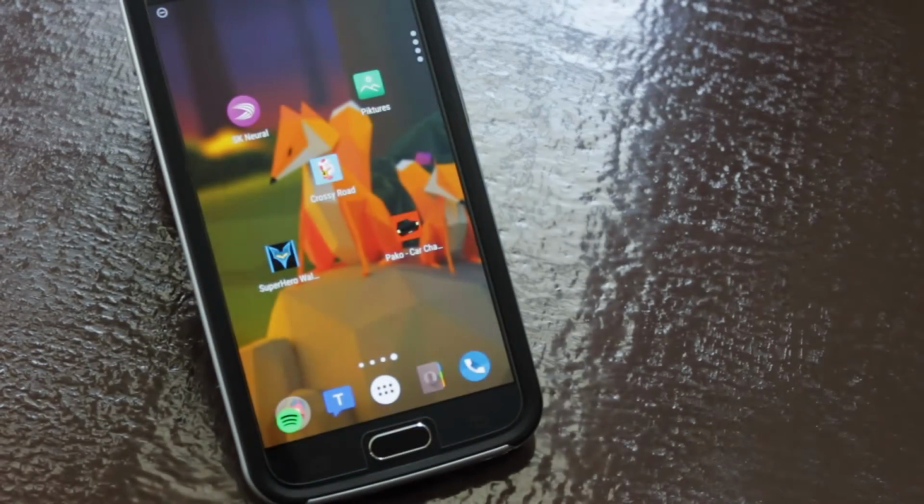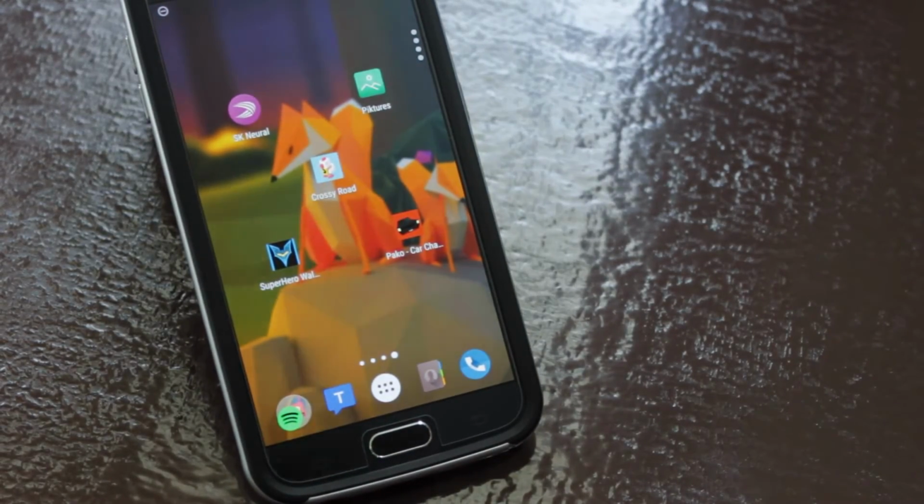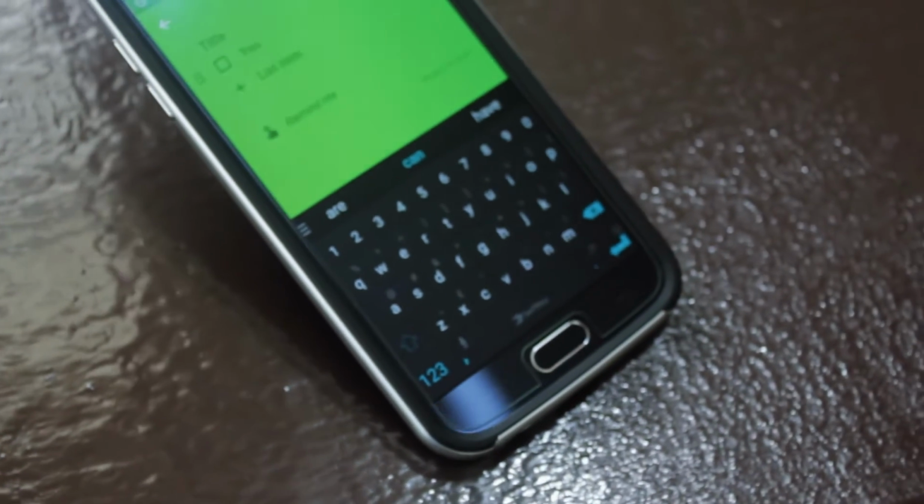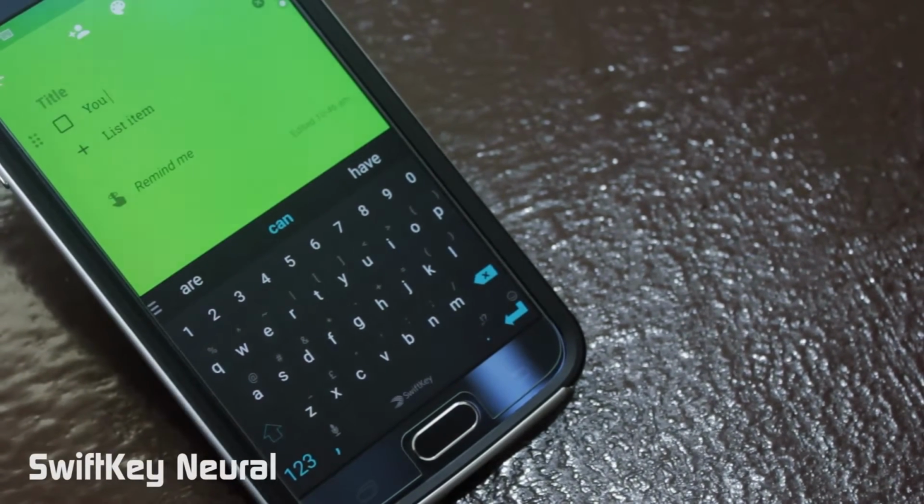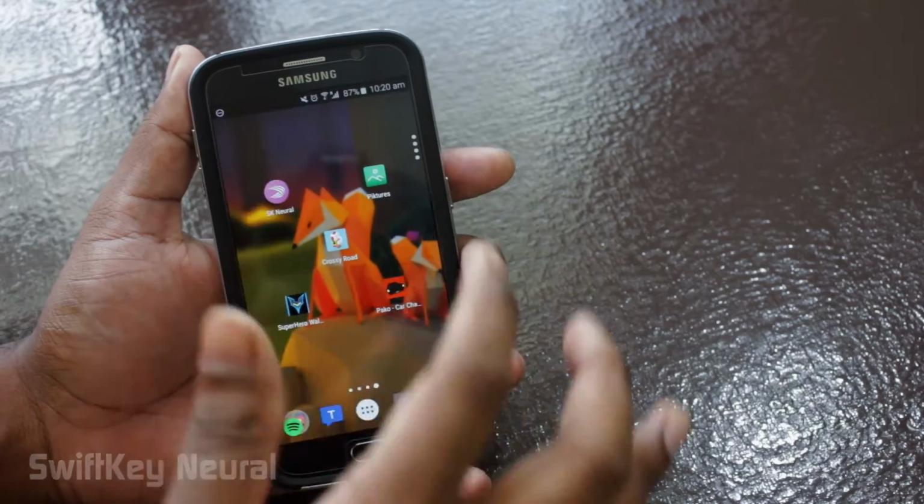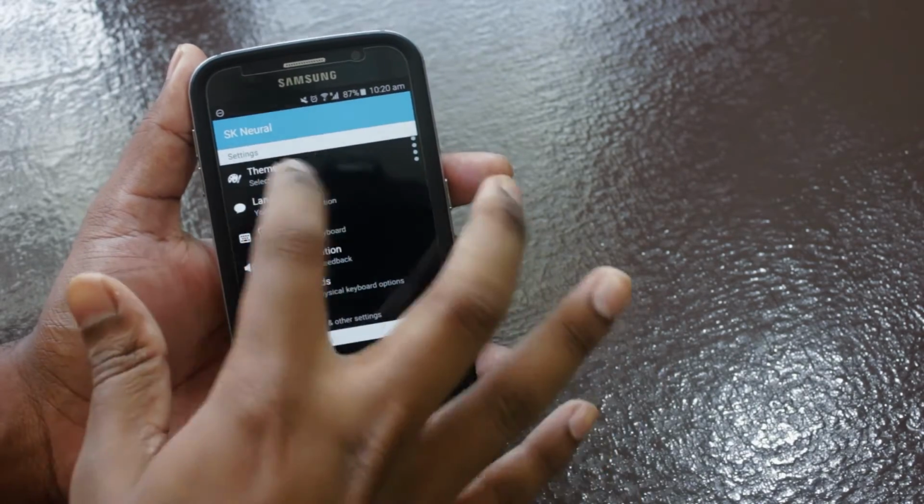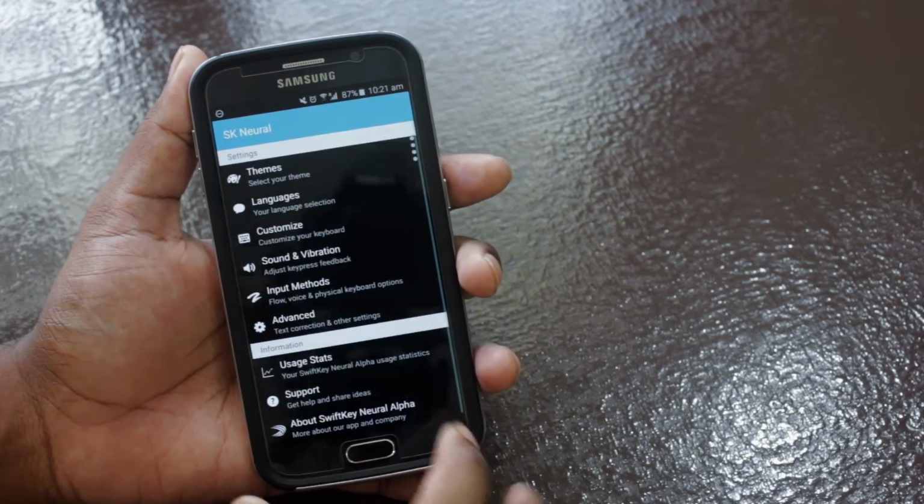Here's another list of my top 5 apps and games for Android for the month of October, 3rd edition. In no particular order, at number 1 we have SwiftKey Neural. By now, everyone must be very familiar with the keyboard app SwiftKey Keyboard. Now recently they announced an experimental neural keyboard.